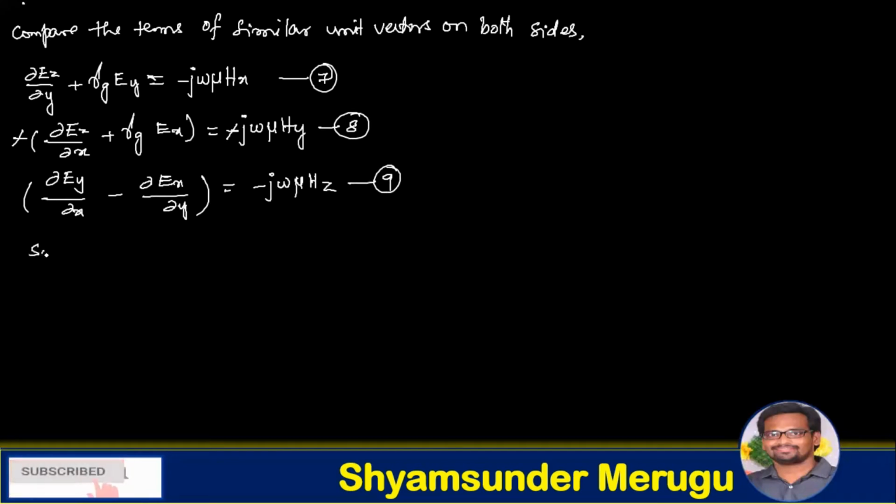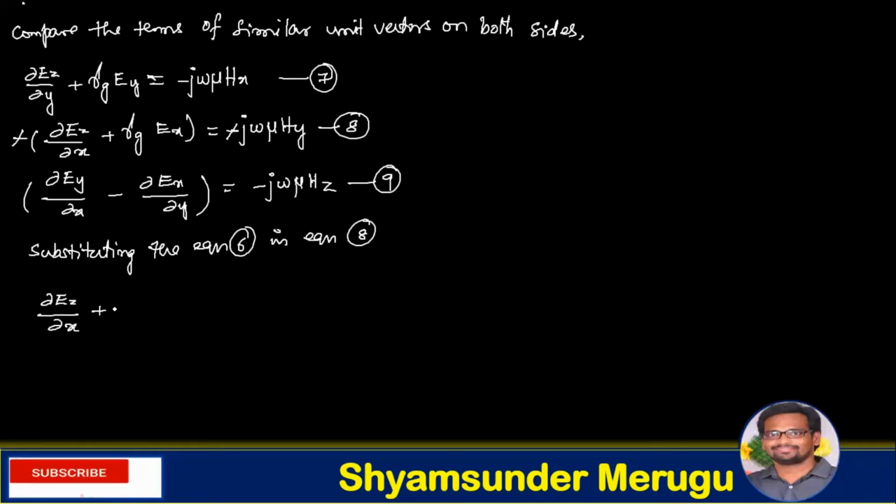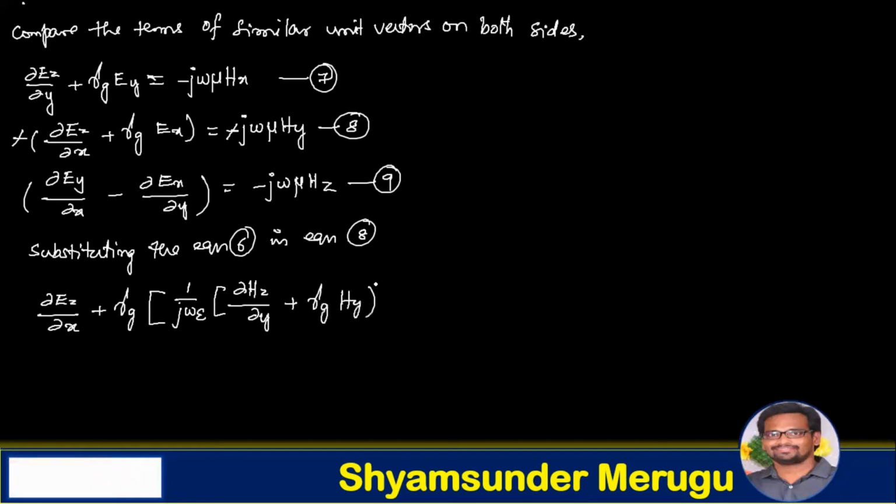Now substituting equation 6, which is related to the term Ex, in equation 8, so that we get ∂Ez/∂x + γg. Now we are replacing the expression of Ex in this term, so that we get 1/(jωε) of (∂Hz/∂y + γg Hy), which is equivalent to jωμ Hy.